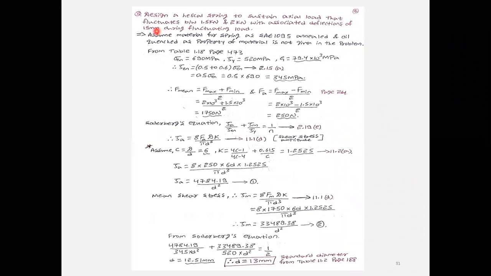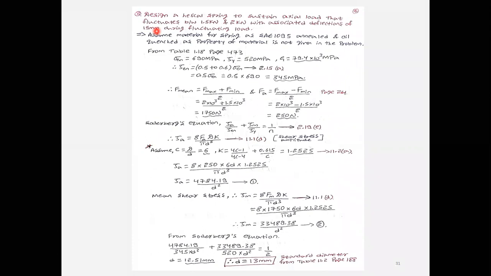To solve this problem, you should know the endurance limit for that particular material. Similarly, what is the yield shear stress and modulus of rigidity? All these data are not given. If the type of material is given, you can take that material and from the properties of the material table you can write down that.